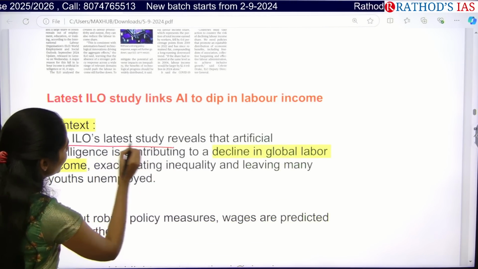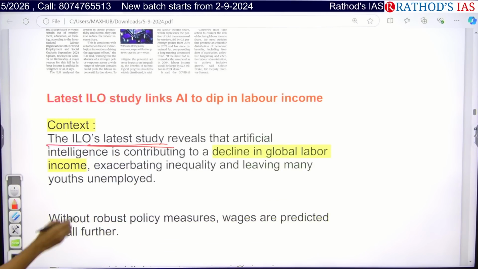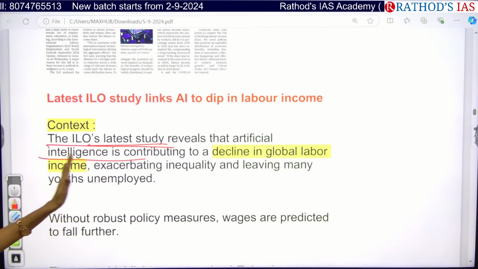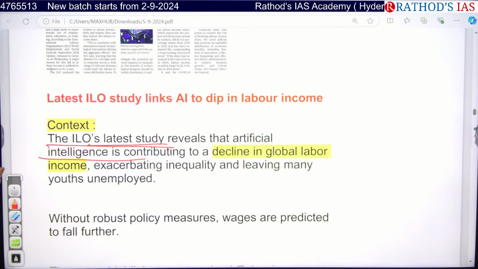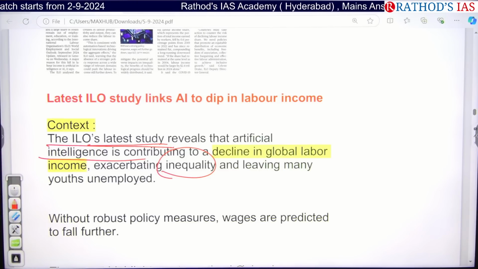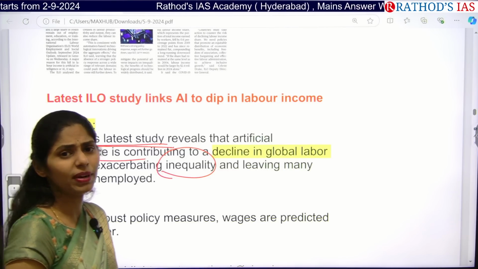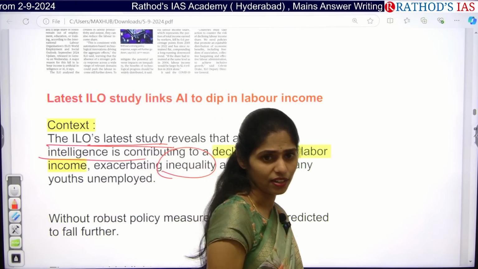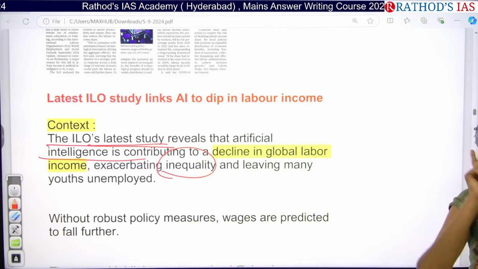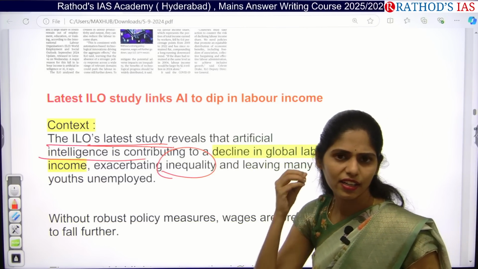The ILO's latest study reveals that artificial intelligence is contributing to the decline of global labor income. So whenever labor income is decreasing, what happens? Inequality will rise. And we even discussed one article, right? Income inequality is increasing in our country. To decrease that income inequality, we said that we have to focus on education, training, and health facilities.